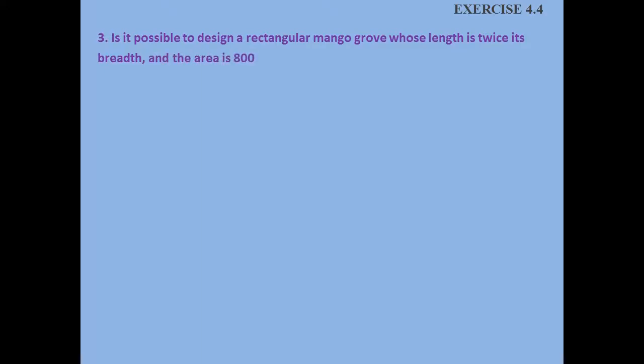Exercise 4.4, problem number 3. Is it possible to design a rectangular mango grove whose length is twice its breadth and the area is 800 meters square? If so, find its length and breadth. Solution.